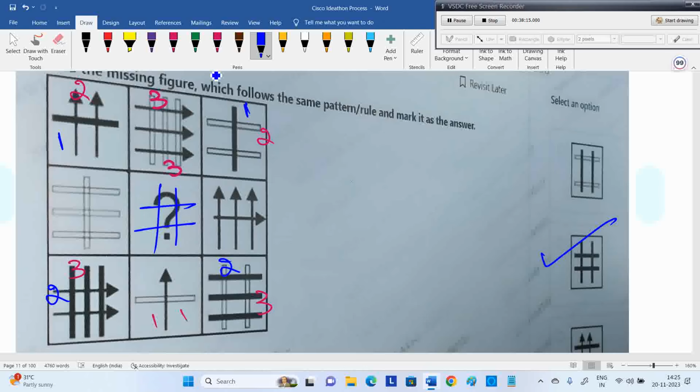Sir, why did you put this answer? You see, one line occurred here, one line occurred here, one line occurred here, 1 gone. 3 lines occurred here, 3 lines occurred here, gone. Next should be 2 only. Here 2 and 2. What model? Arrows completed, normal lines completed. Now shaded is required. That's available only in the middle one. You can see row wise or column wise, that logic is going to be satisfied.